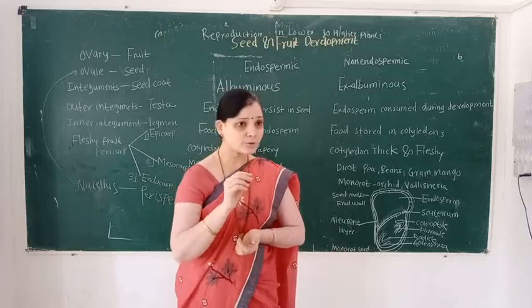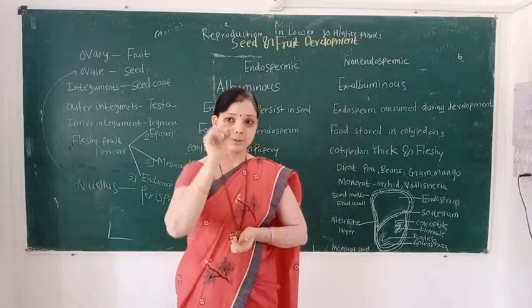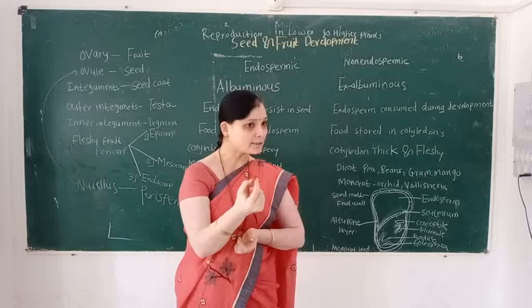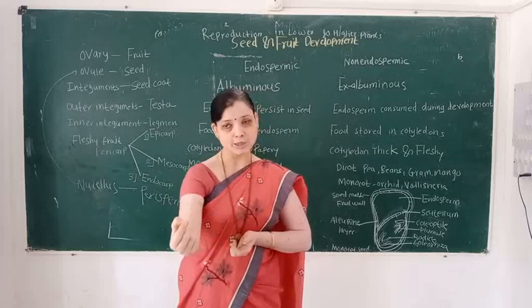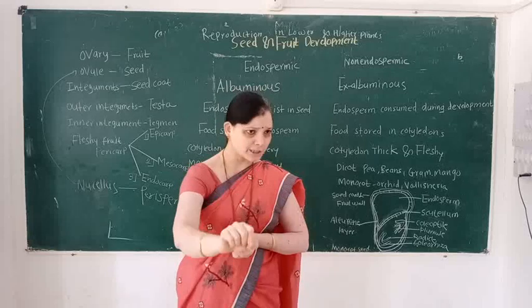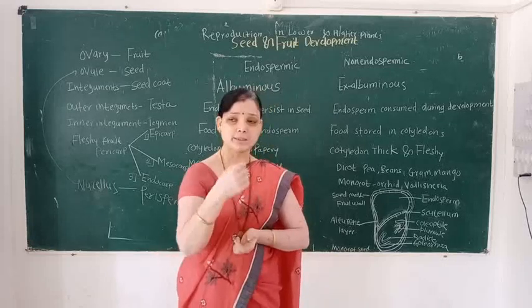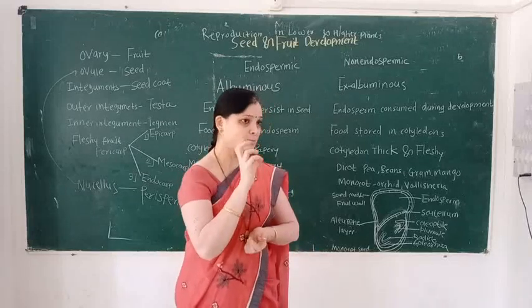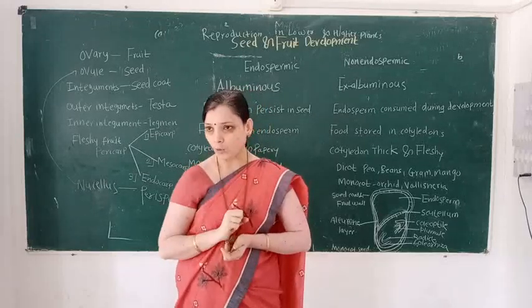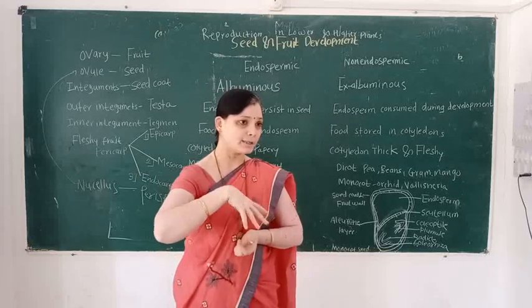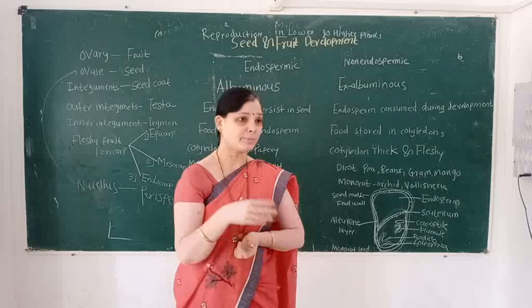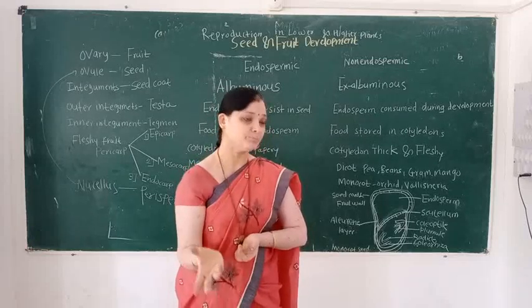So in this topic, we learn first reproduction, second modes of reproduction: asexual, vegetative and sexual. Then we also learn the structure of flower. The plant's most attractive part is the flower, and in this flower the essential floral whorls, that is androecium and gynoecium, are present.